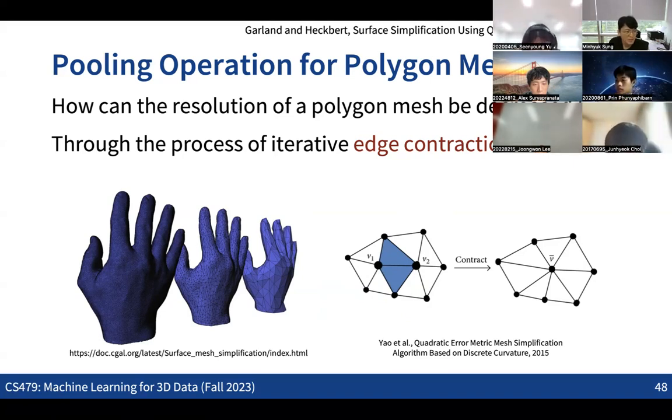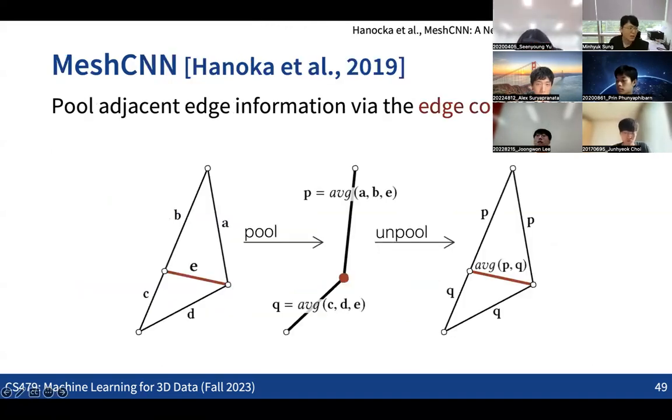So while we are decreasing the resolution of the meshes with this edge contraction operation, we can do some kind of pooling operation. That was the idea first introduced in the paper called MeshCNN. In this case, we have some information for each of the edges of a given mesh structure, and then we aggregate this edge information with the edge contraction.